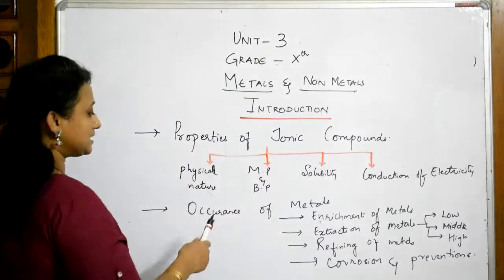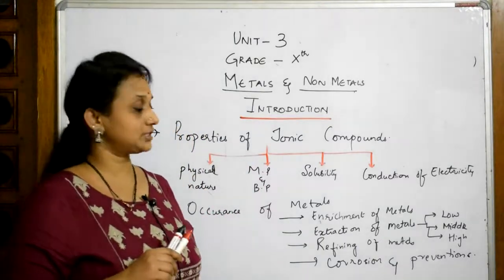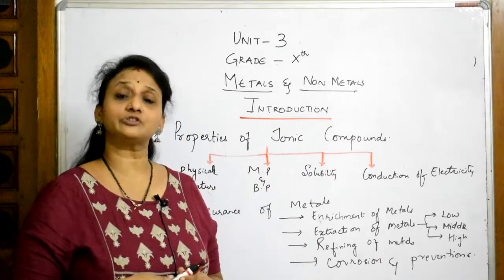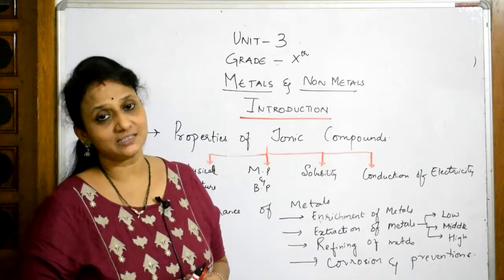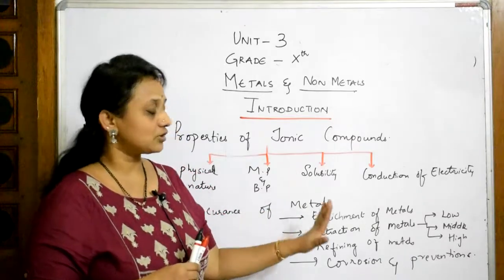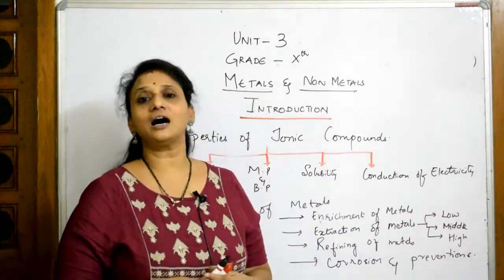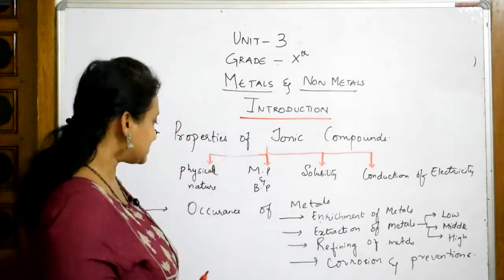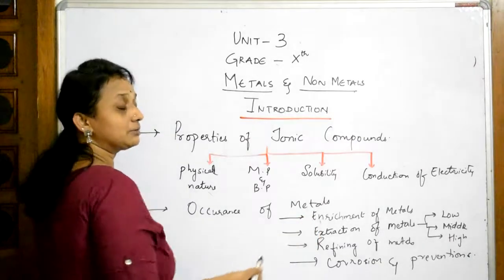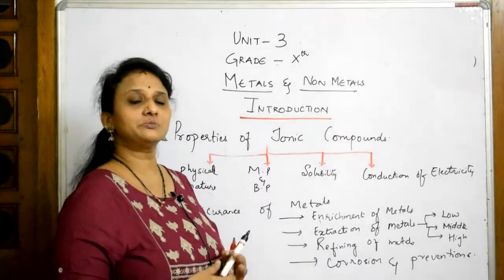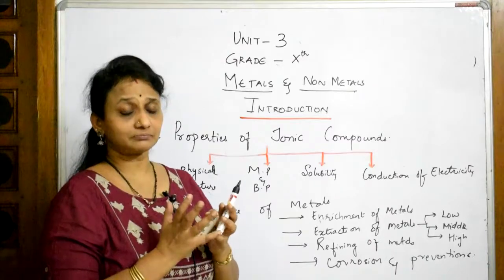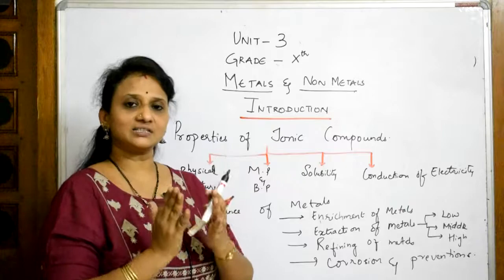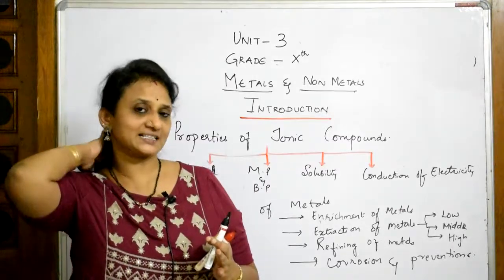Right, after that, in occurrence of metals, this is one more concept. The same concept will be continued again in your grade 12th in the topic general principles and isolation of metals. If you understand the concept here, gradually that will be the higher level, that is nothing but the metallurgy chapter in grade 12th. In this chapter, in occurrence of metals, we'll be teaching about enrichment of metals. Enrichment means you take the mineral, take out all the gangue particles, and make it concentrated, the ore from which we extract the metal.